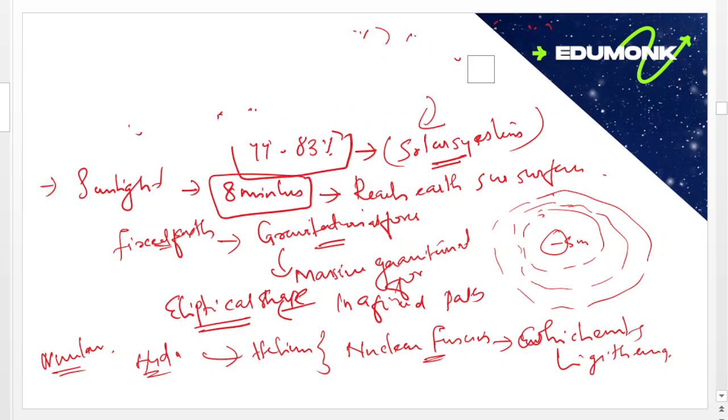Then we can move into another part, the rotation of our Sun.